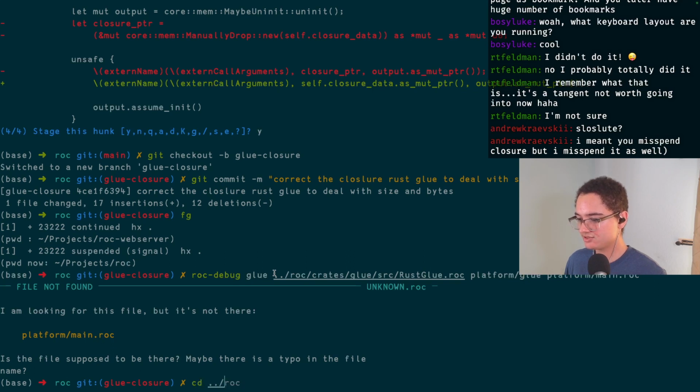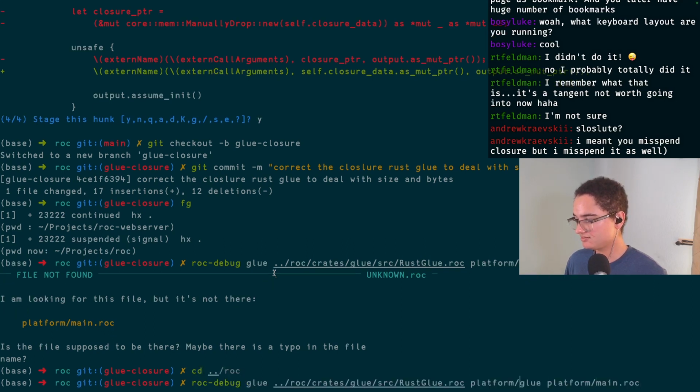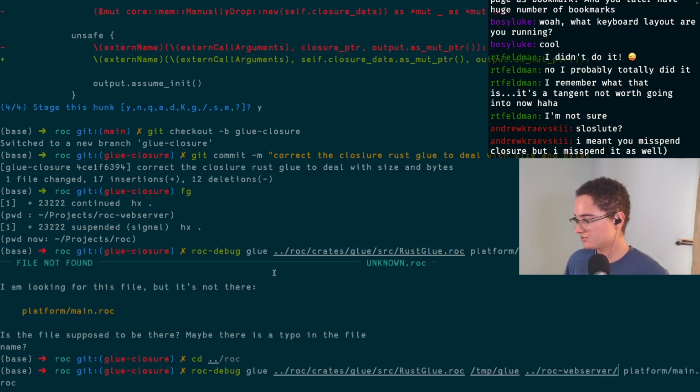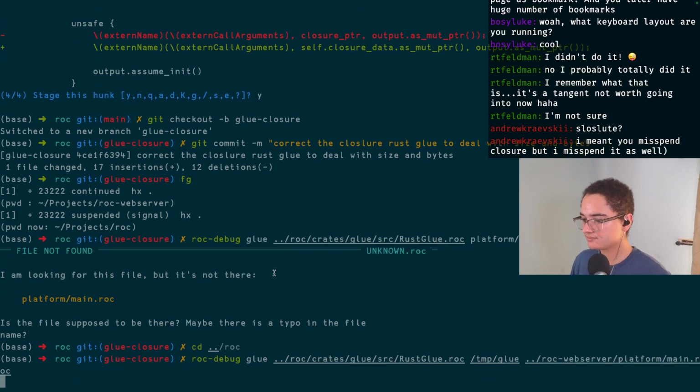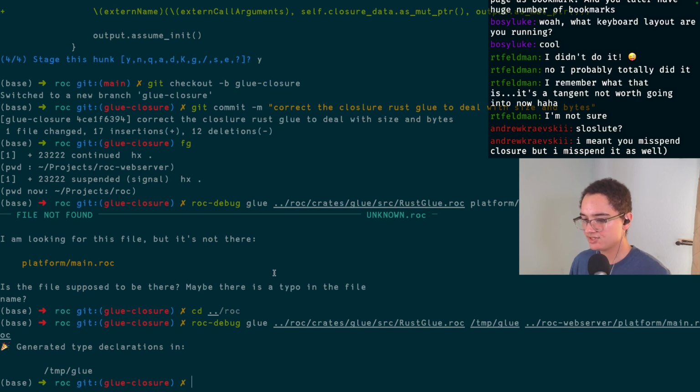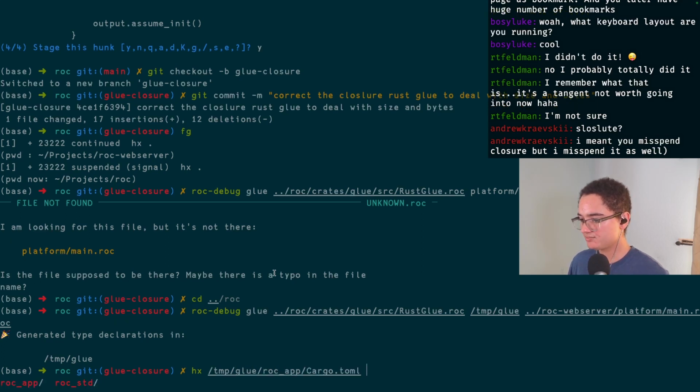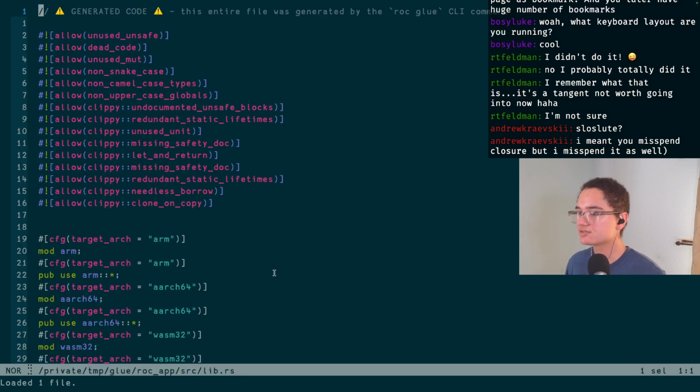I'm not in the right folder again. We'll just throw it in temp for right now instead of editing everything. So /temp, and then this is the Roc web server platform. Okay, so that should work. Okay, cool. We generated the glue, and we can quickly just look at that. It was just the roc app lib.rs, I think, or mod.rs. What is this file? Oh, source. Yeah, lib.rs. There we go.